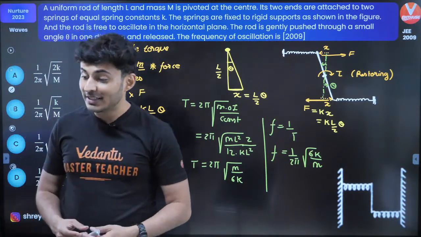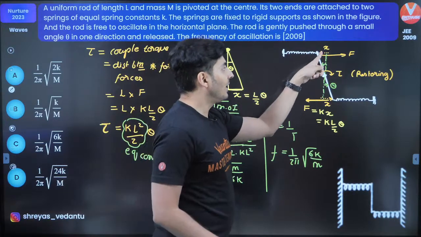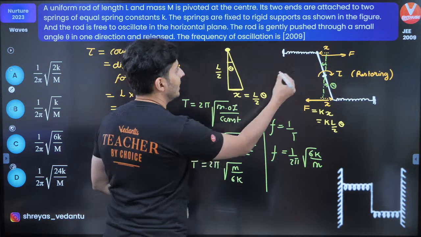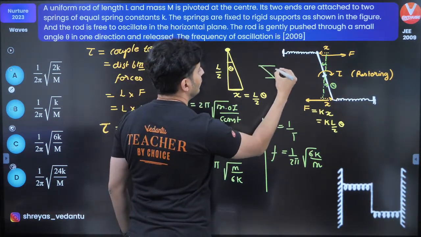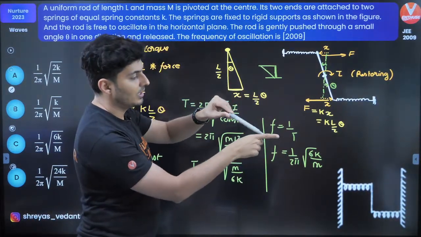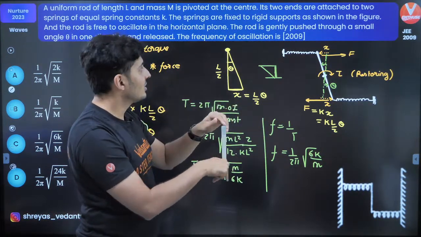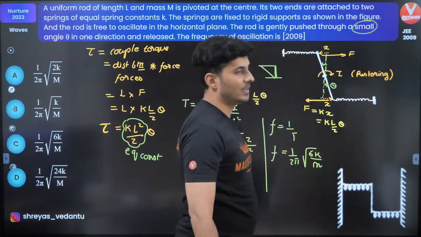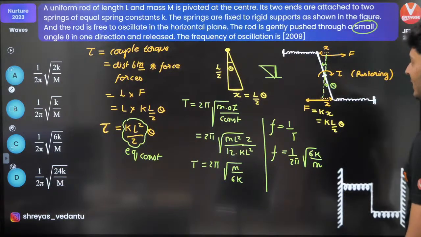We can assume this because it is a very small displacement. Yes, very true. If x was not small, if x was large, think about it, when you move this, the distance between the two forces will also decrease. When you rotate it by a large amount, the distance will reduce. So this x has to be small. That's why it's mentioned clearly over here, small displacement. Very, very important. Okay, cool, great.